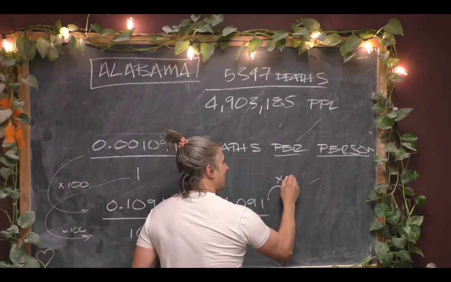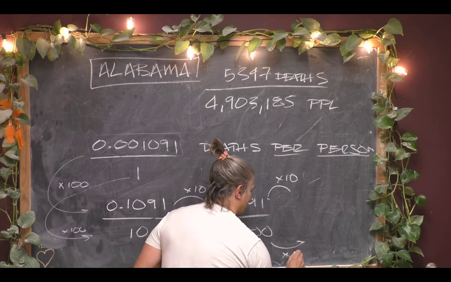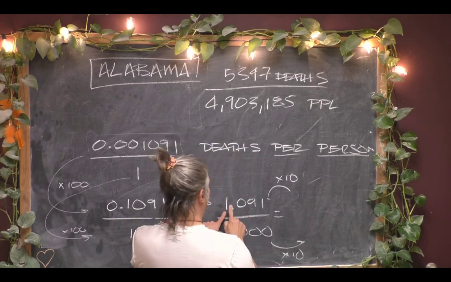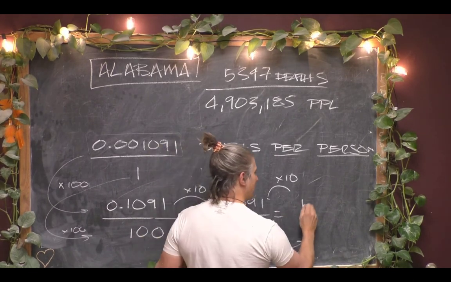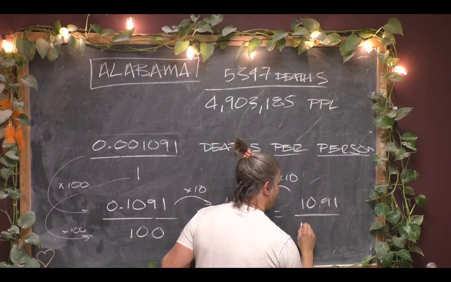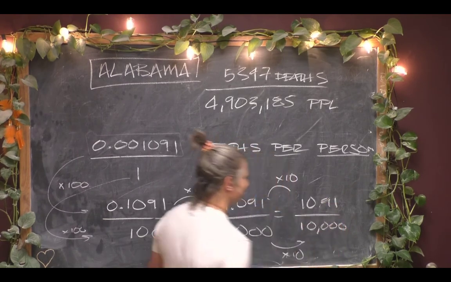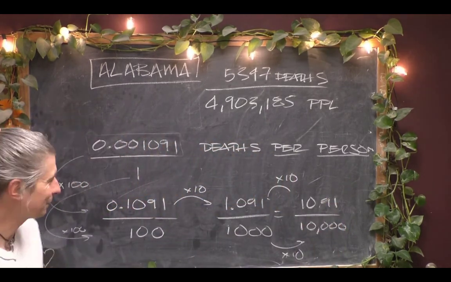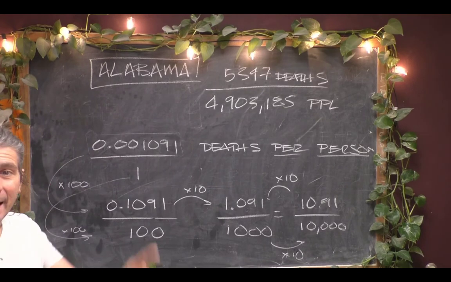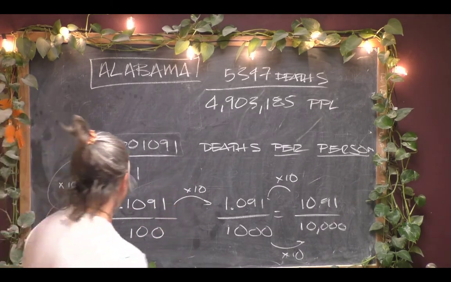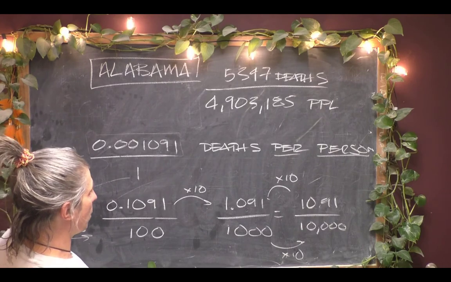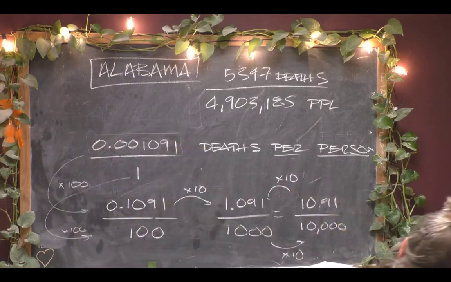If you multiply by 10 again, you'd end up with 10.91 per 10,000. I'm running out of board. And then if you multiply by 10 one more time, I'm going to have to follow my arrows here.